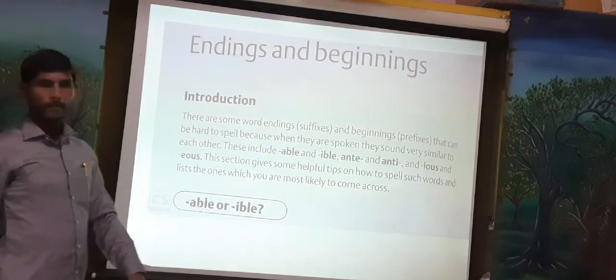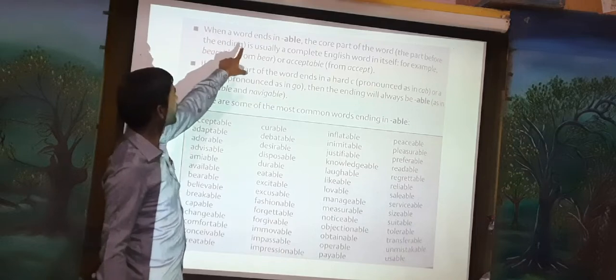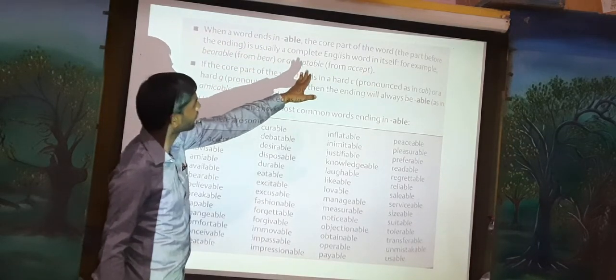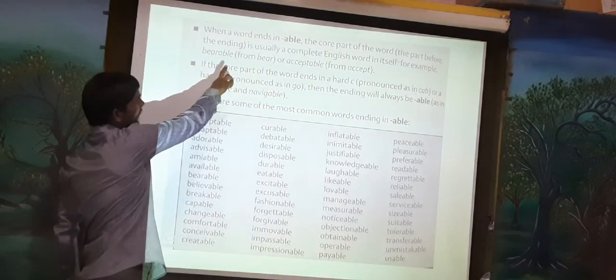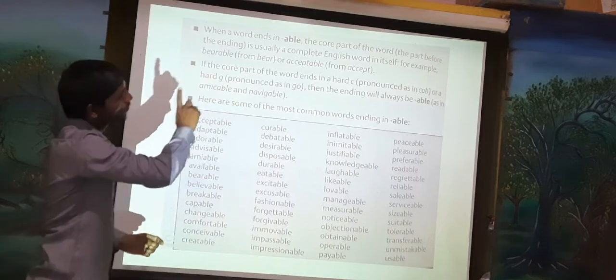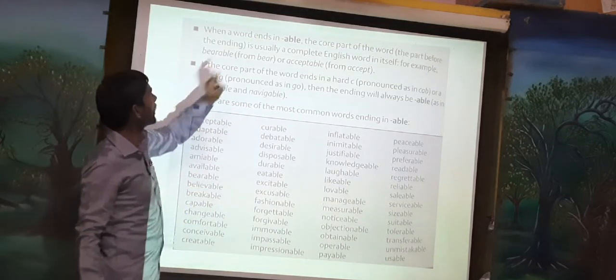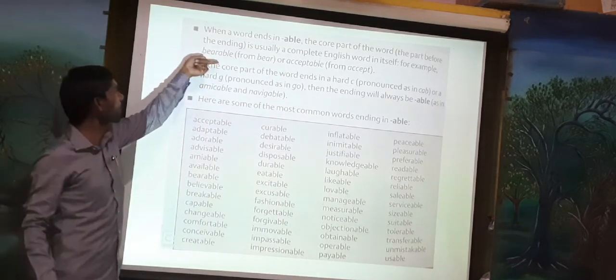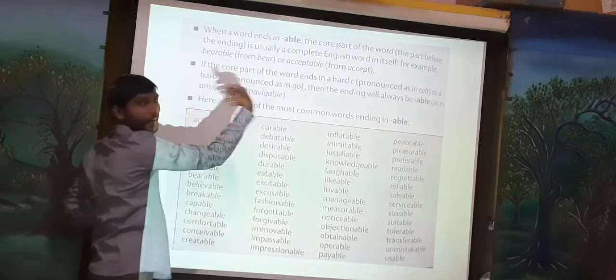In this box: when a word ends in able, the core part of the word, that means the part before the ending, is usually a complete English word in itself. For example, bearable: bear is a word, a root word. We have to use these letters in the ending.